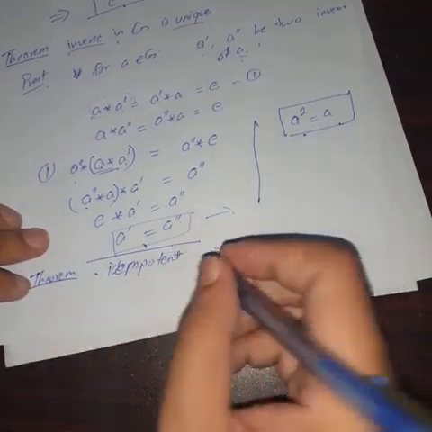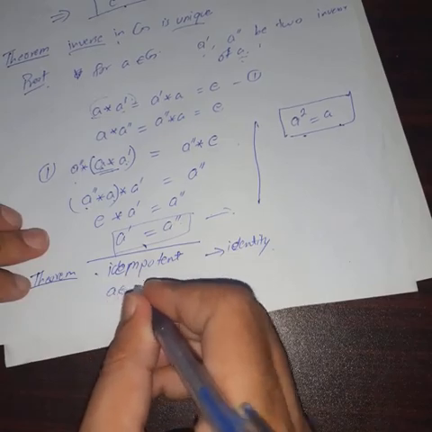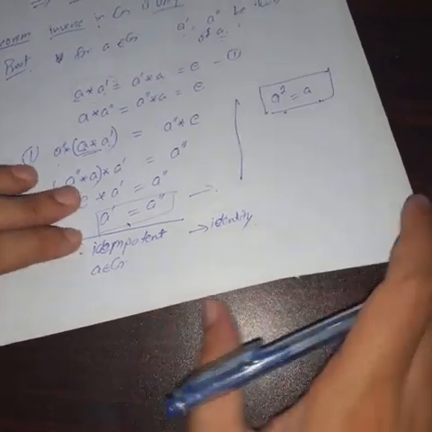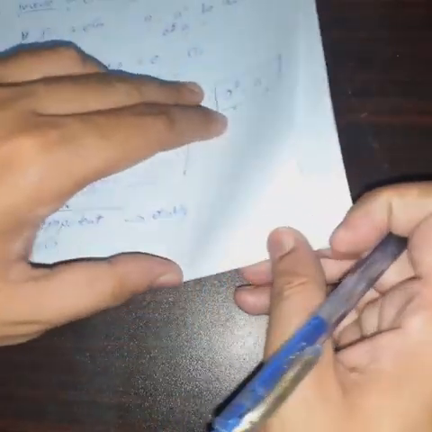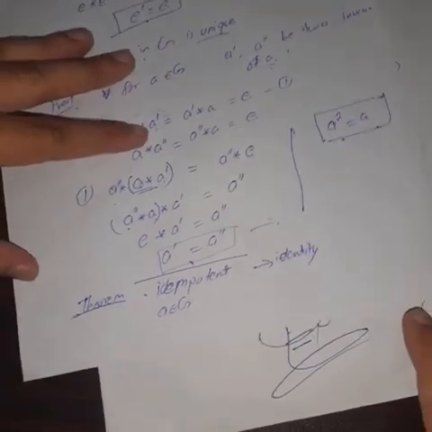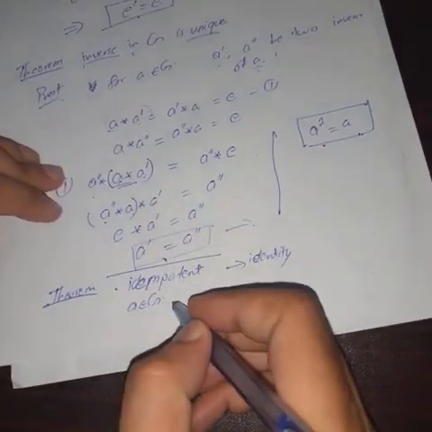So let's suppose A belonging to G is an idempotent element.